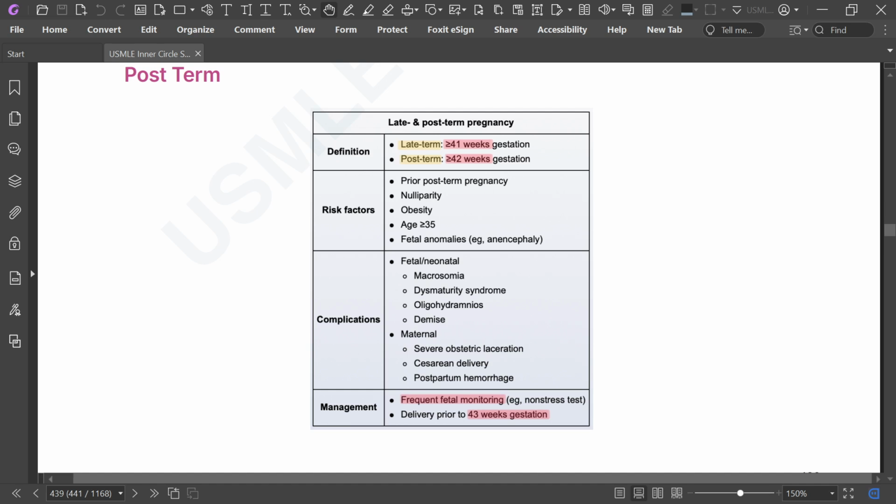In this part of obstetrics, I would like to discuss the problems regarding postpartum. Start with late term and post term pregnancy.